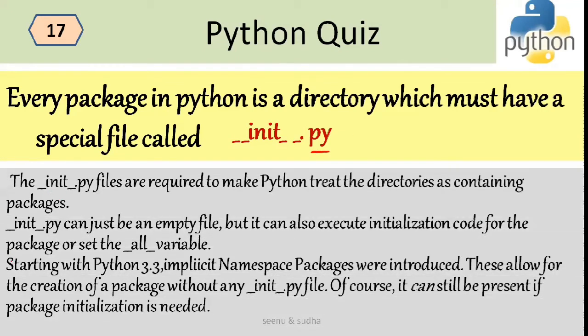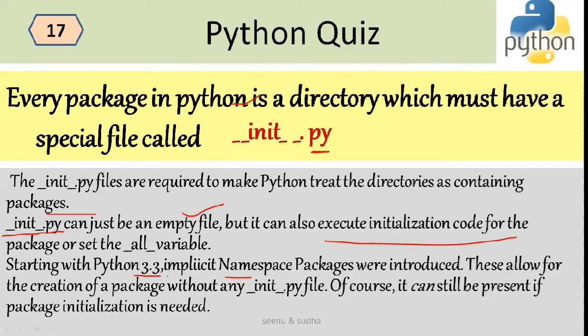It is required to treat the directories as containing packages, because your interpreter will search for the __init__.py file, and it can also be kept as an empty file. But it can also be used to execute initialization code for the package.